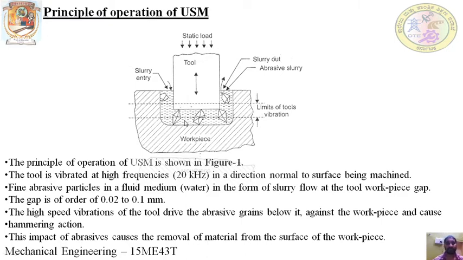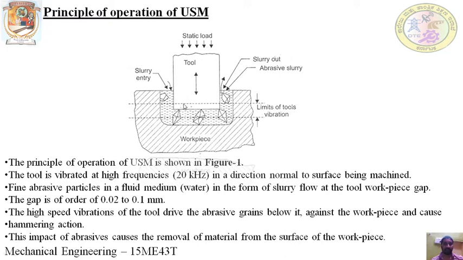As we know, there is no direct contact between tool and workpiece in non-conventional machining. So a very small gap of 0.0 to 0.1 mm is maintained between tool and workpiece. Through this gap, an abrasive slurry of water and abrasive particles is passed.